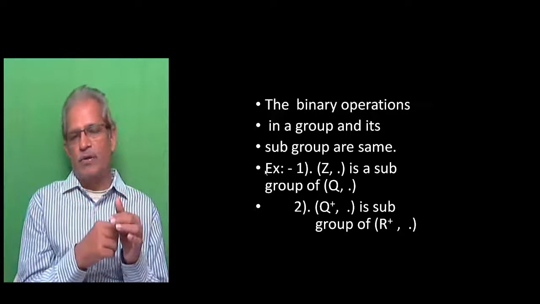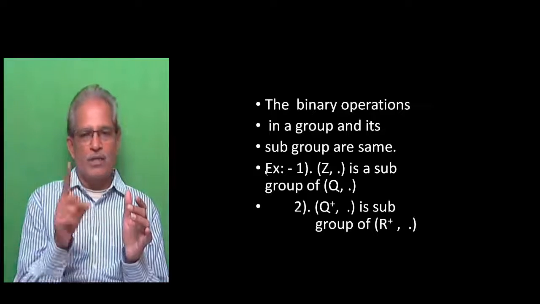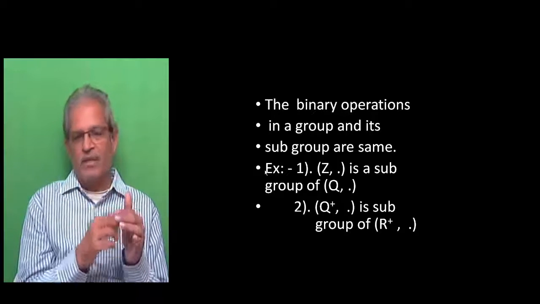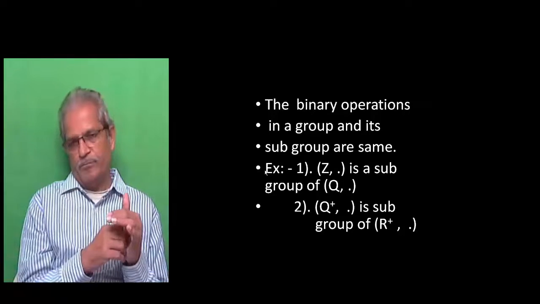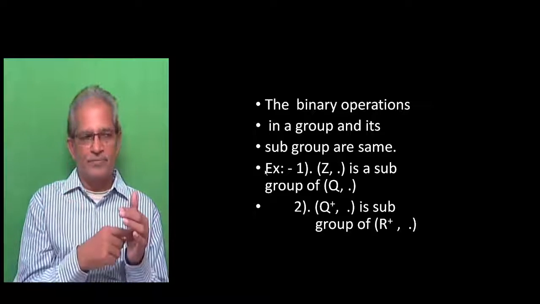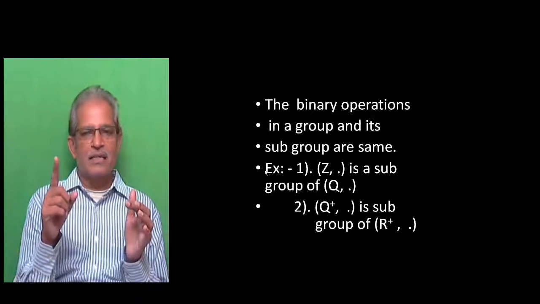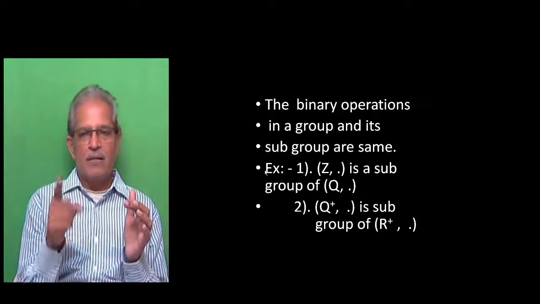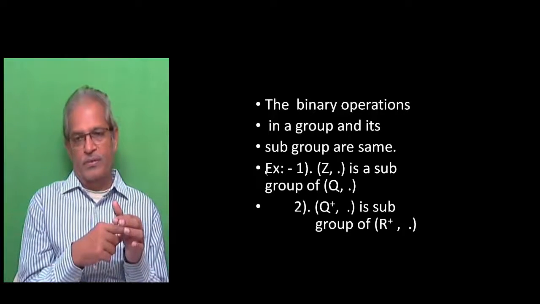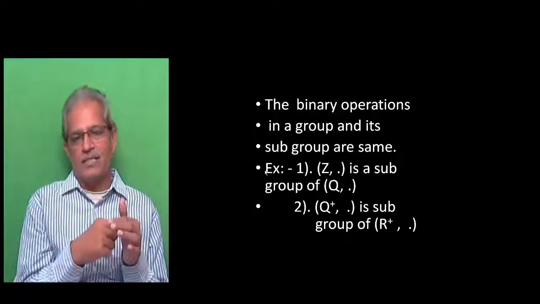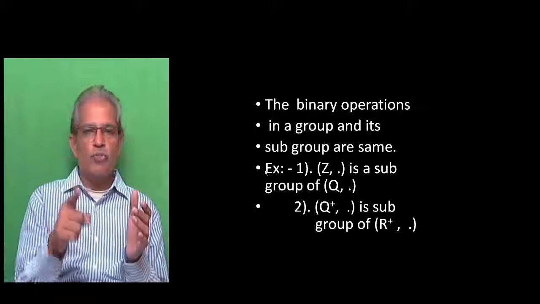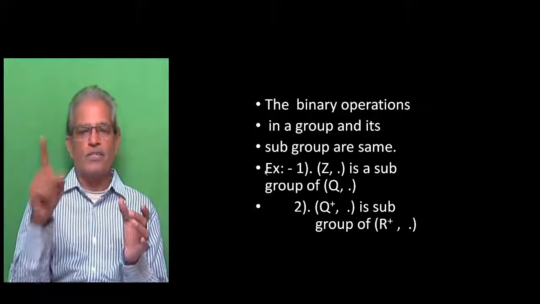Likewise, take a second example, Q plus dot. Q plus is the set of positive rational numbers. Dot is multiplication. Q plus dot is a subgroup of R plus dot. R plus is the set of positive real numbers, dot is multiplication. R plus dot is a group, but Q plus is a subset of R plus, and Q plus dot is also a group. Therefore, Q plus dot is a subgroup of R plus dot.